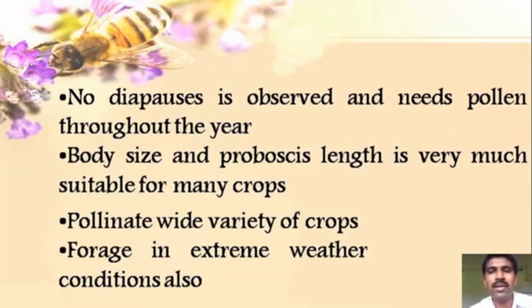They always collect the nectar throughout the year. The body size and proboscis length is very suitable for many crops. A single honeybee can collect the nectar, collect the pollen as well as pollinate different types of flowers. And they can forage in extreme weather conditions also. So they cannot rest.